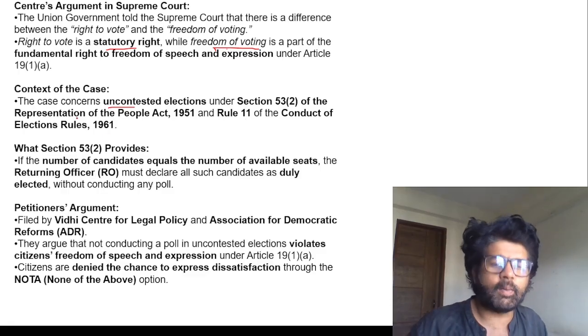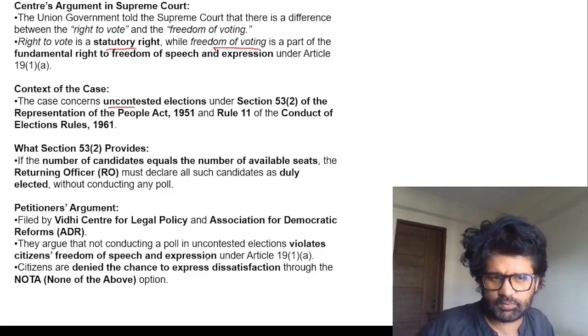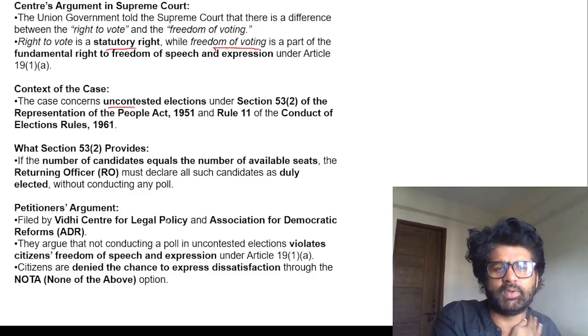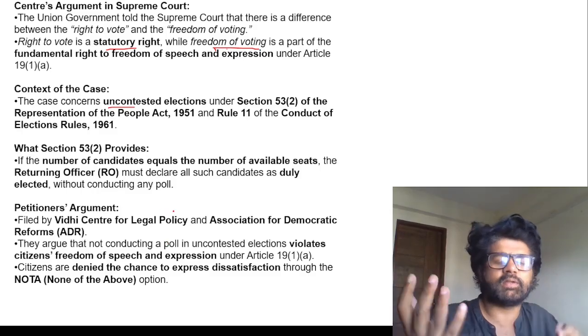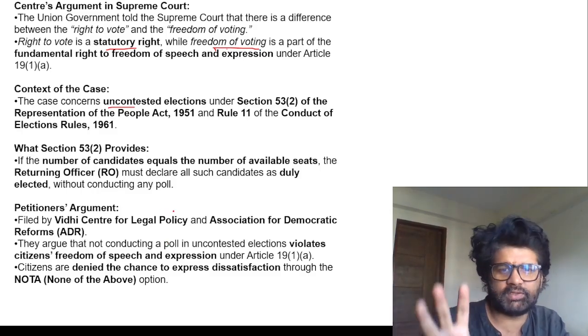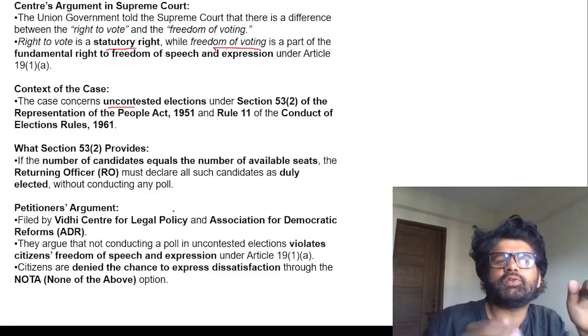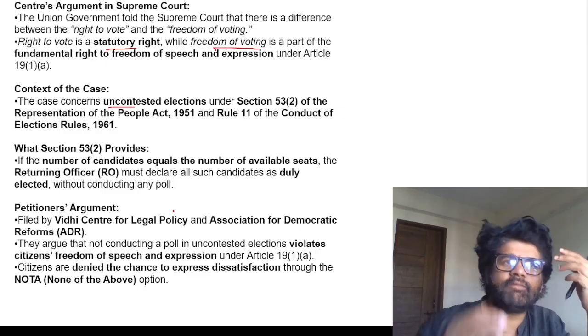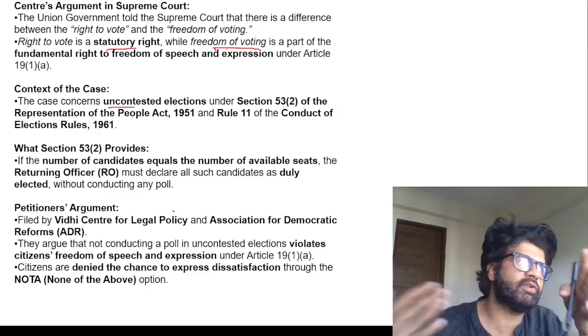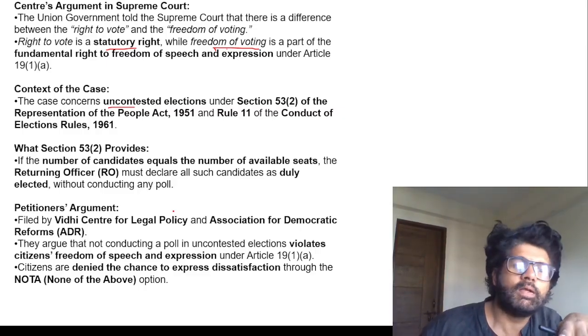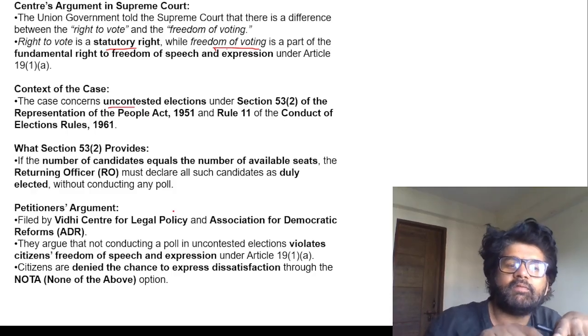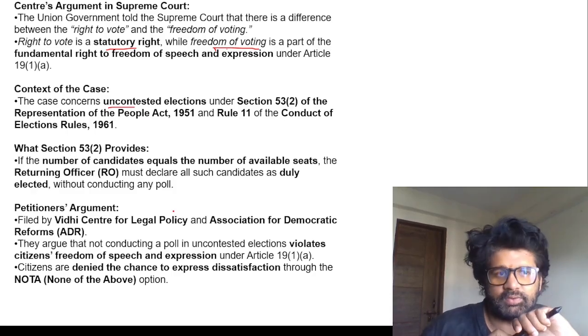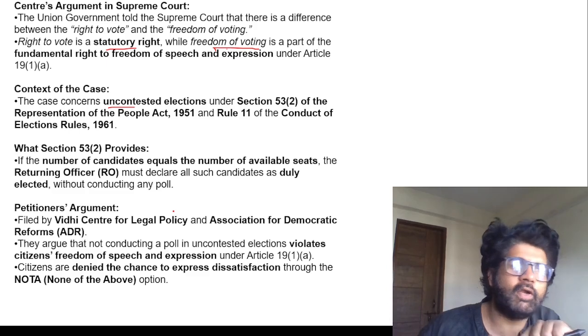What happened was there was an uncontested election because, let's take an example, there are five people contesting and there are five seats. In that scenario, there is no need for an election. That is an uncontested election. If there is no election, then there is no right to vote. If there is no right to vote, there is no freedom of voting, right? That's what ADR and Vidhi Center are saying: why did you not have an election? It violates our right to vote.